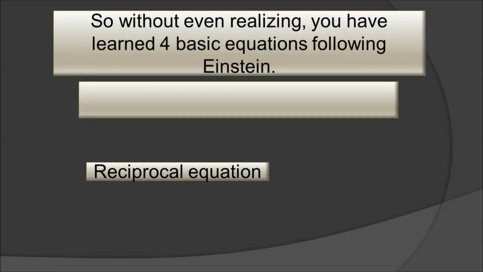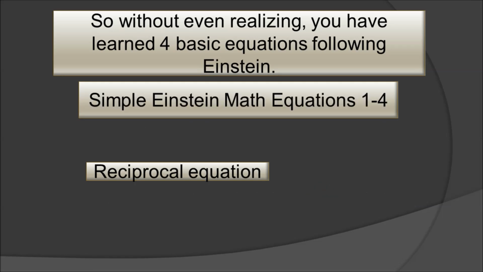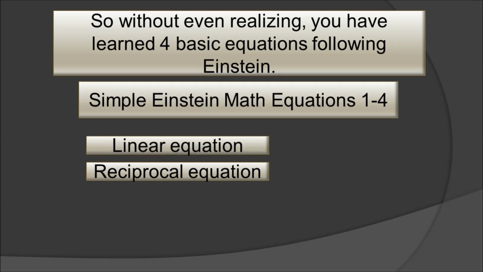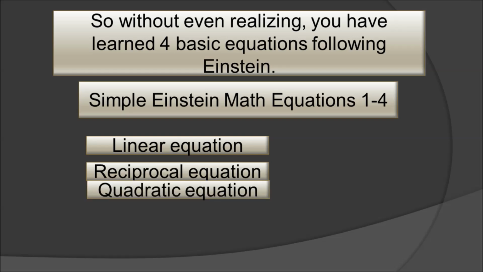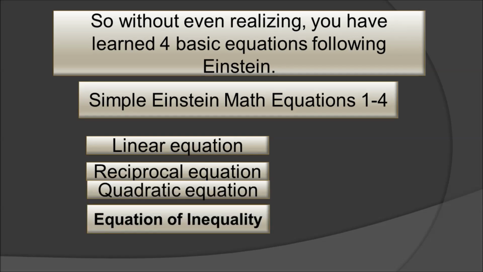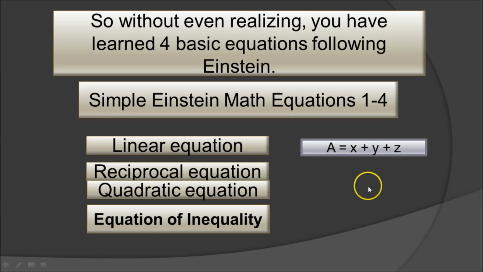So far in this two-part series, I'll come up with more later on, but here we have four equations, with Einstein as the excuse: linear, reciprocal, quadratic, and inequality. The first example I brought up is not linear itself. It is a linear combination of linear equations. Yes, y equals ax is a linear equation, but this one is not; it is a linear combination of that.